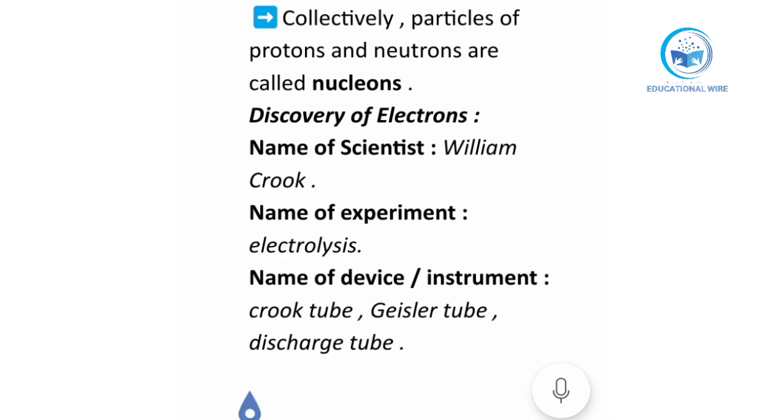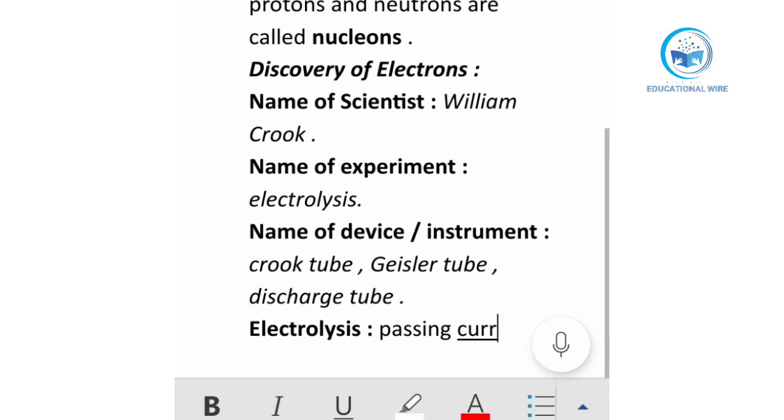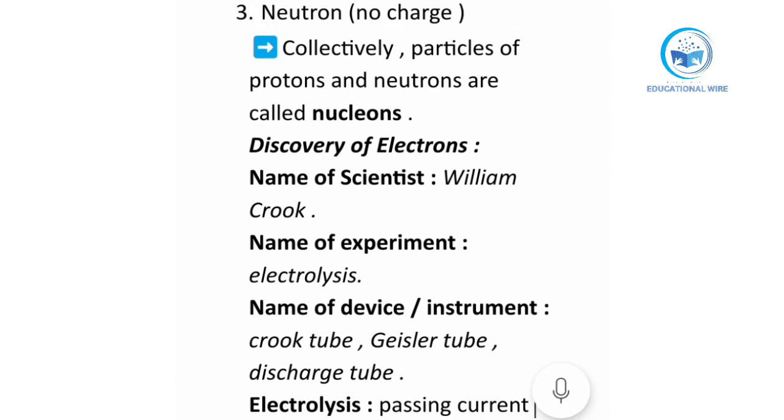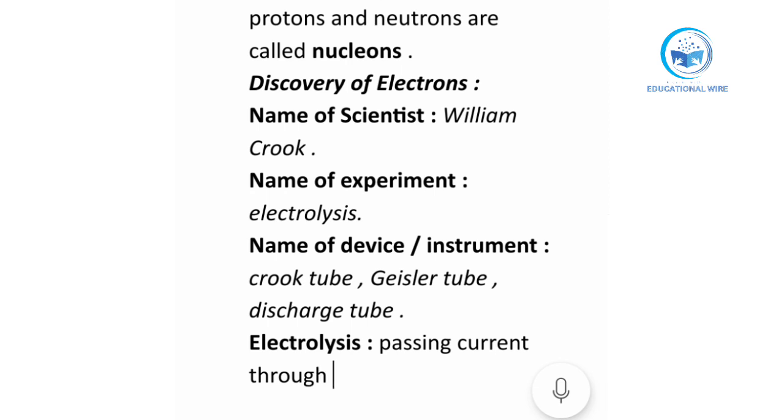After that, our main topic is the name of the experiment. So what was the name of the experiment? The name of the experiment was electrolysis. Now what should be the definition of electrolysis? The simple definition is that passing current through low pressure gas is called electrolysis.